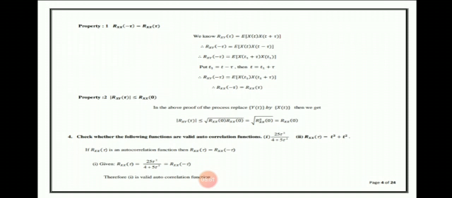Property 1: R_XX(minus tau) equals R_XX(tau). We know that R_XX(tau) equals capital E of X(t) into X(t plus tau).